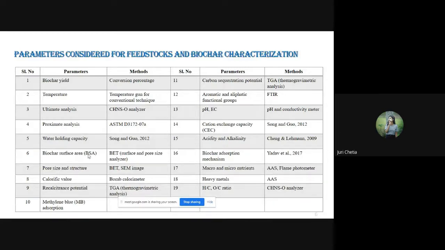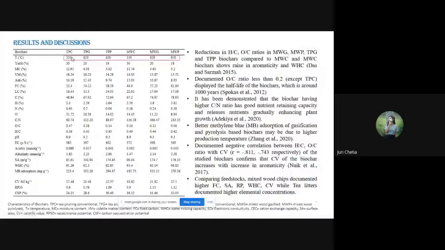Coming to the results and discussion, in the conventional biochar production technique the highest temperature reached was 350 degrees Celsius, and in the gasification and pyrolysis methods the highest temperature was 650 degrees Celsius. Yield was found to be highest in the conventional method, and moisture content and fixed carbon were found to be highest in the pyrolysis method.